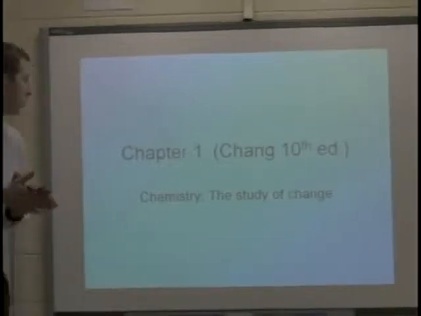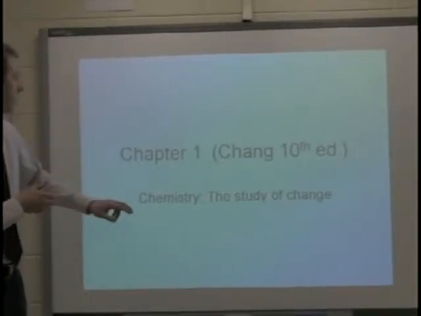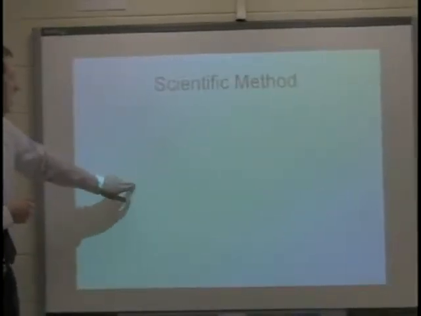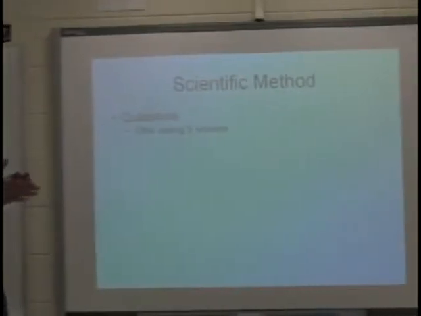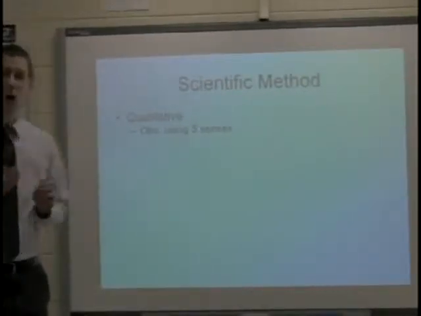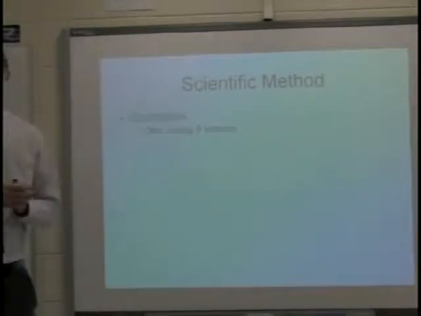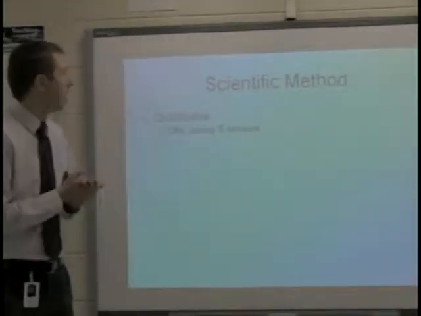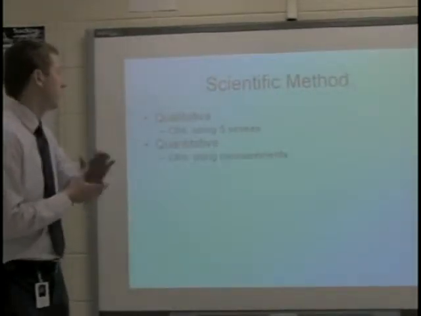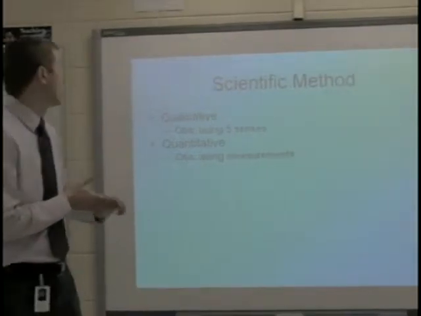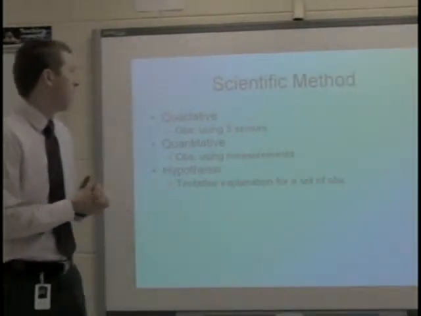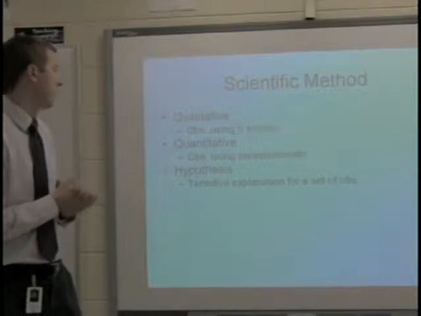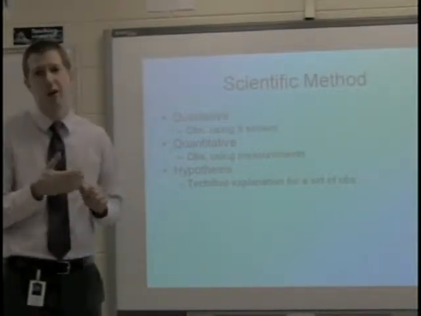So this is Chang Chapter 1, studying for the AP test, the study of change. First off, the chapter talks about the scientific method, talks about qualitative observations, which are the ones using your senses like smell, sight, things of that nature. Quantitative is the measurements that we do. A hypothesis is also mentioned within the scientific method as a tentative explanation for a set of observations.